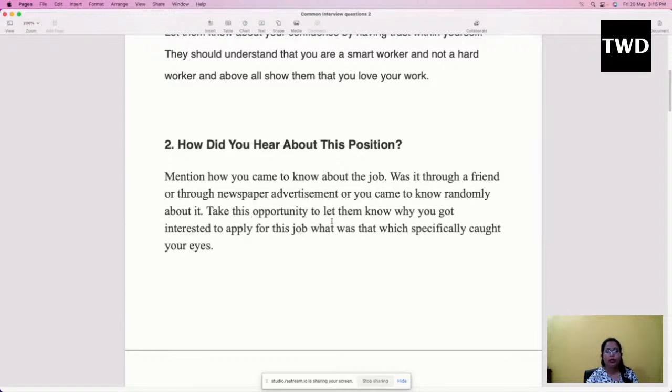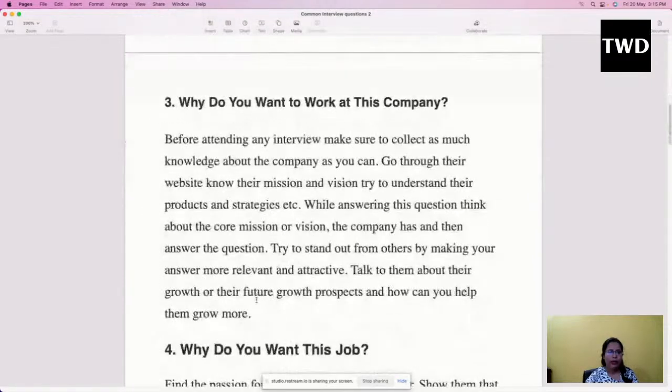Take this opportunity to let them know why you got interested in applying for this job. What was it that specifically caught your eye? Here you can take the chance to let them know why you applied. They might ask, why did you apply for this job? But if not, you yourself can use this question to let them know why you are interested in this job. Next, why do you want to work at this company?